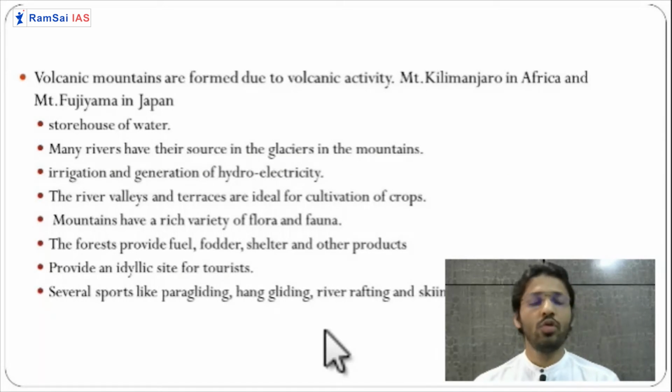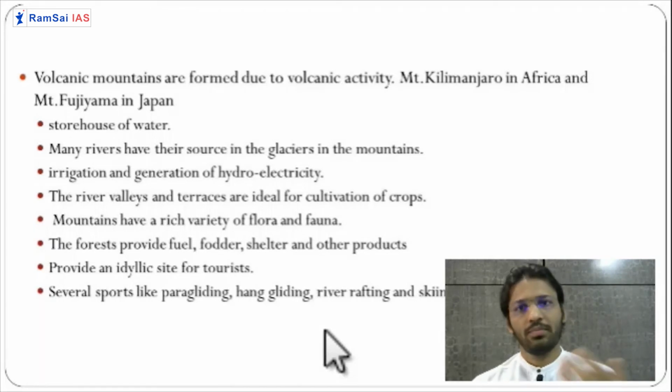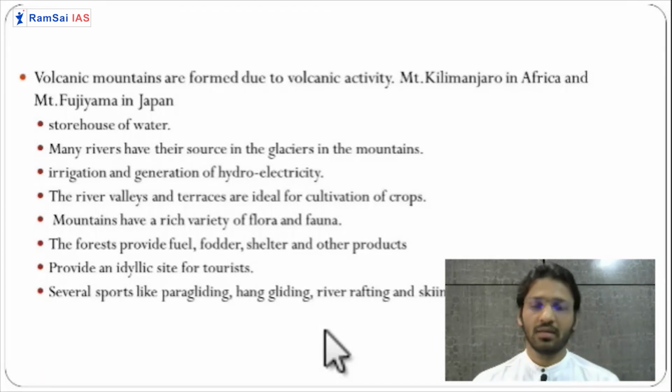So they collect the wood, and sometimes they collect things like honey, lac, then important herbs, timber. They are all collected from the mountains. Then mountains preserve the biodiversity in the country. Getting it? Any country, they preserve the biodiversity because they are rich in flora and fauna.